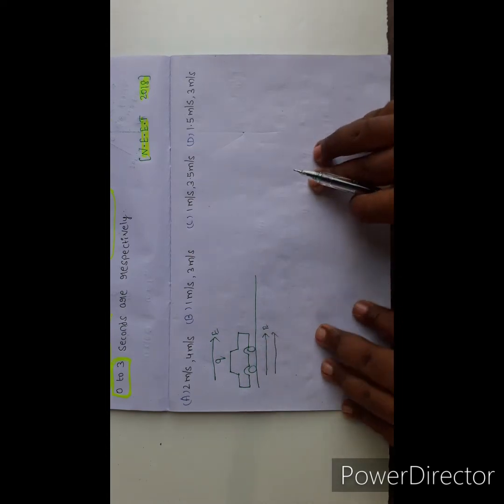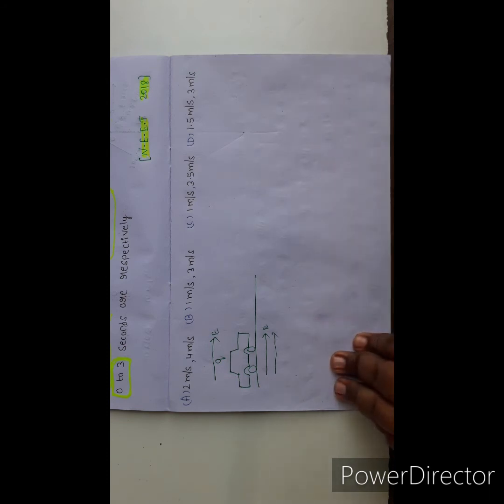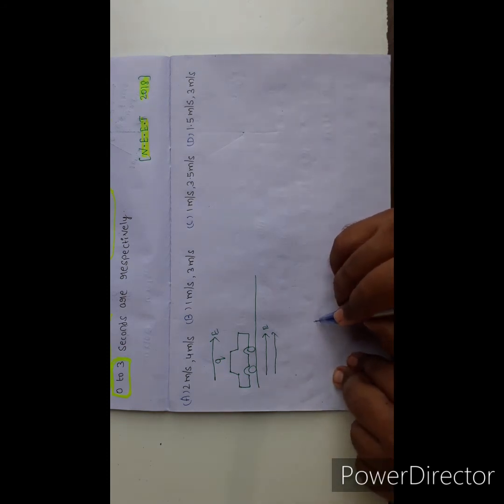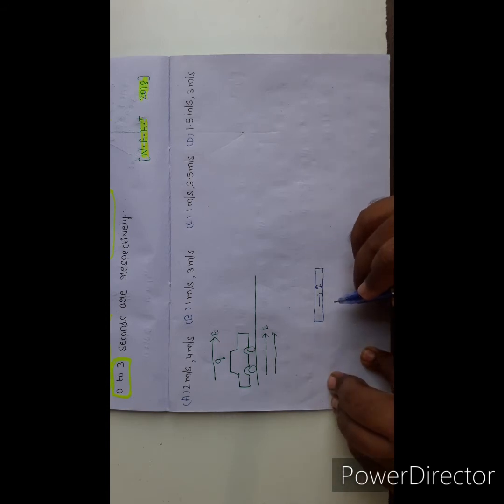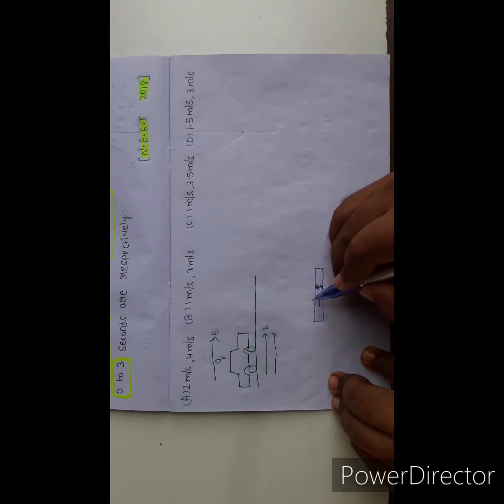So what is meant by electric field? Suppose this is a conductor. It carries a current I. When current flows in a conductor, under the influence of the current, in its surroundings some field is produced.